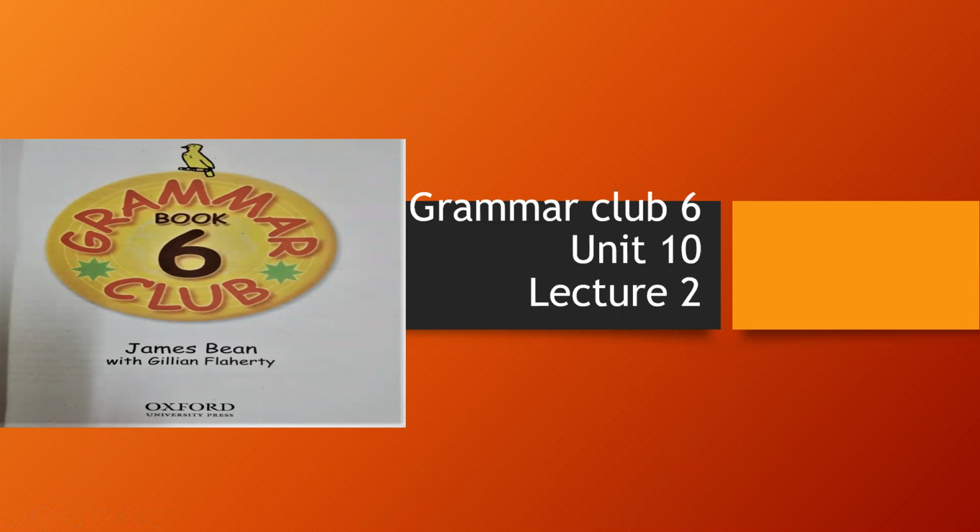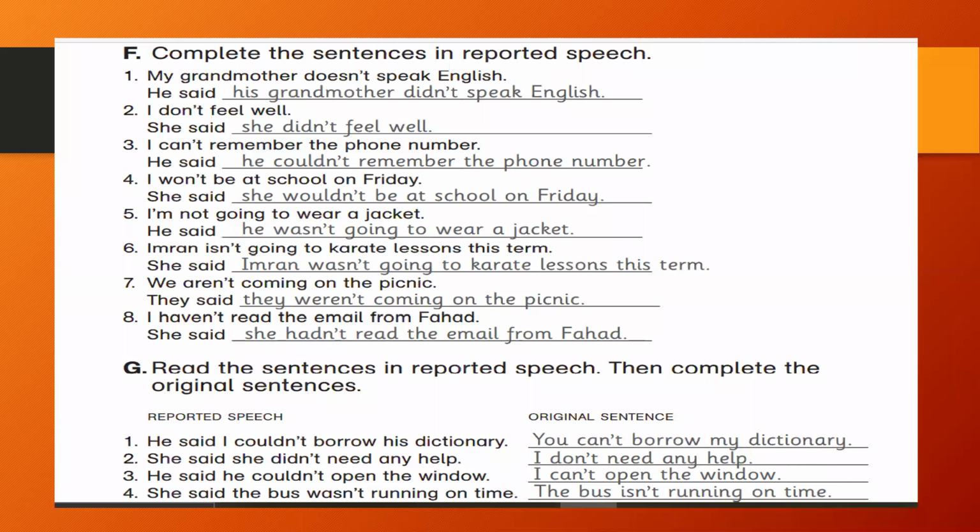In the previous video, we started unit number 10 of your grammar club. Now we are going to resume our lesson from the next exercise. So you need to open your books at page 66. Page 66. Here on this page, we are going to learn how we put negative sentences into the past tense when we change the original sentence into reported speech.